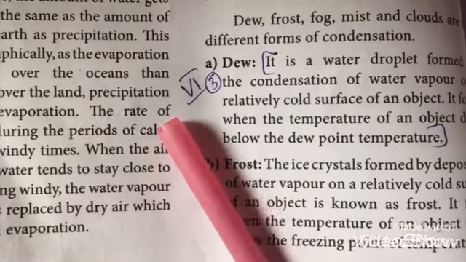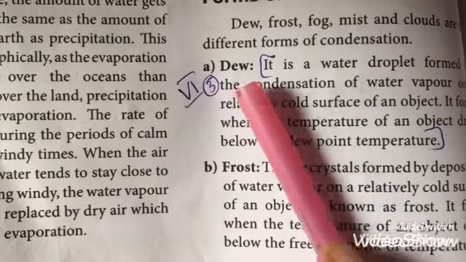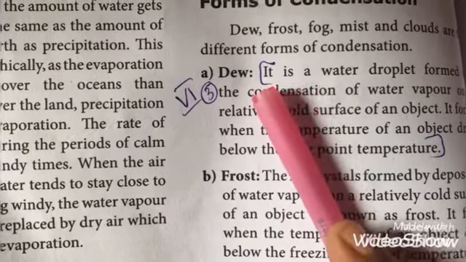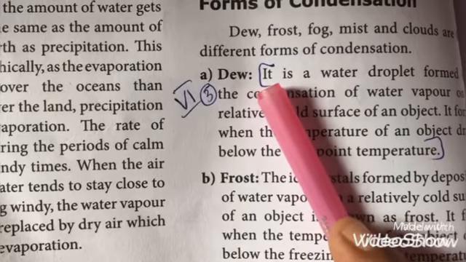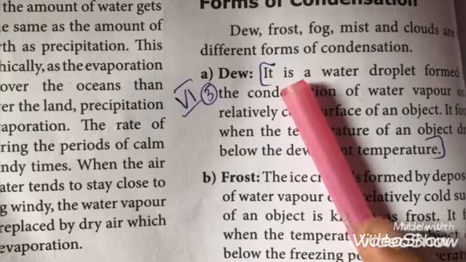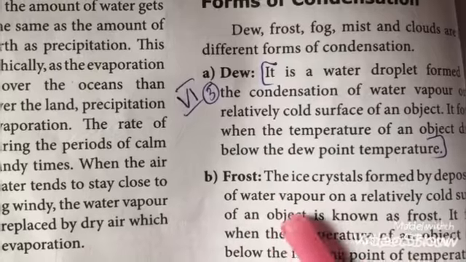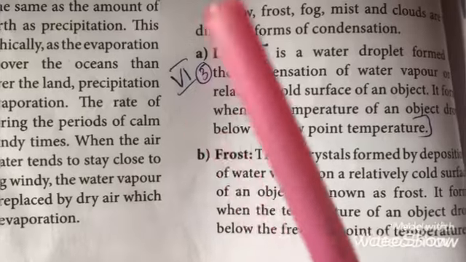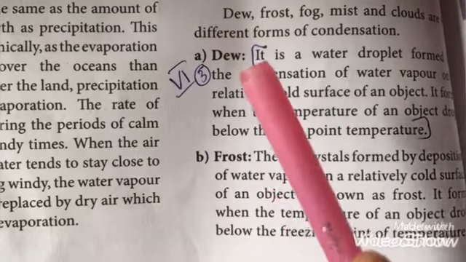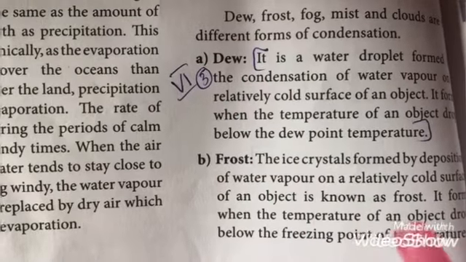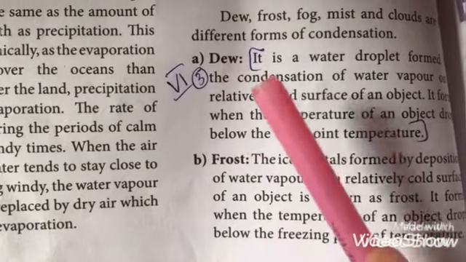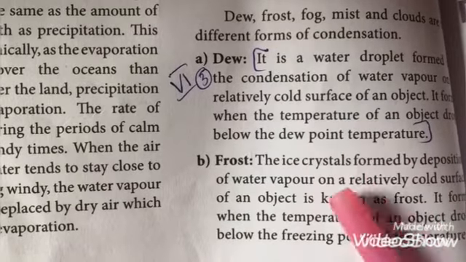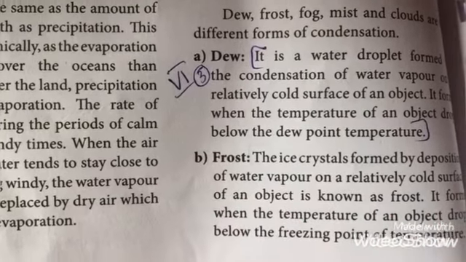Frost. See here, this is an object. When the surface of this object is cold, and the water vapor is deposited on this object, it will form ice crystals. That is known as frost. This frost will form when the temperature of this object is below the freezing point. If the temperature of the object is below the freezing point, ice crystals will form there due to the deposition of water vapor.